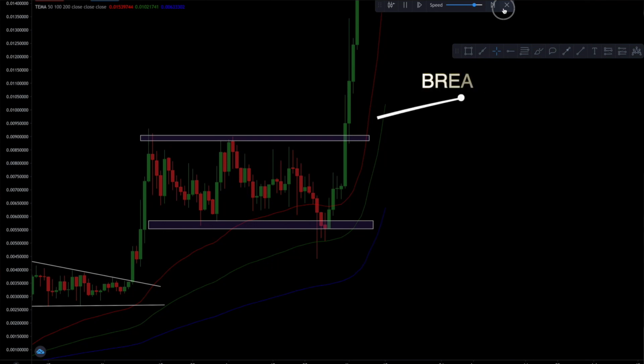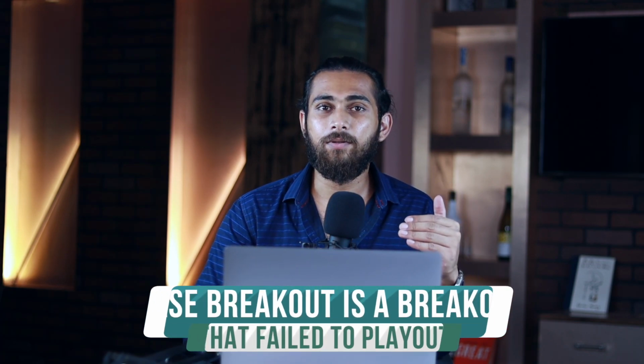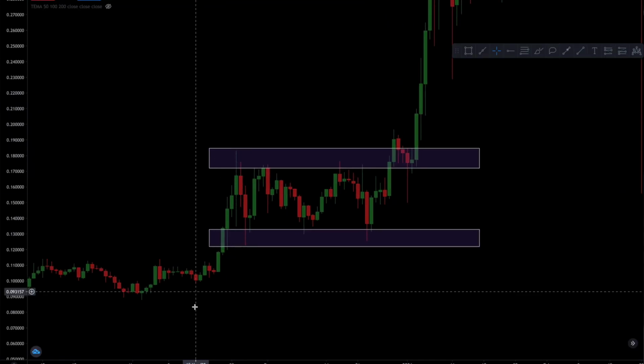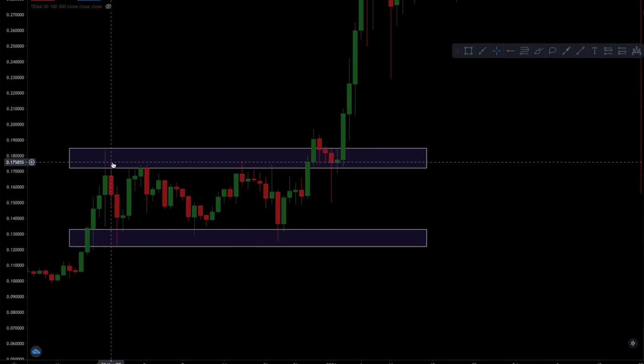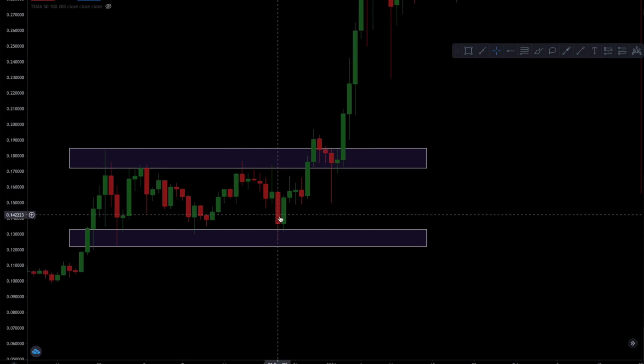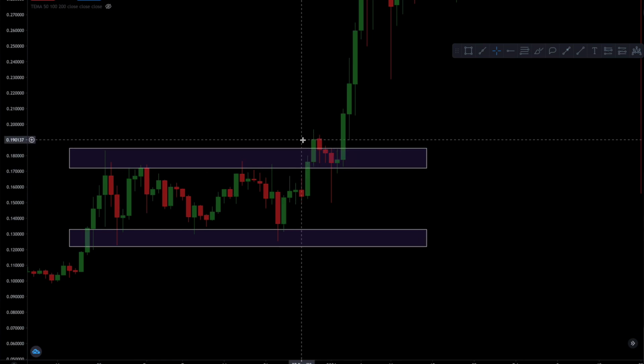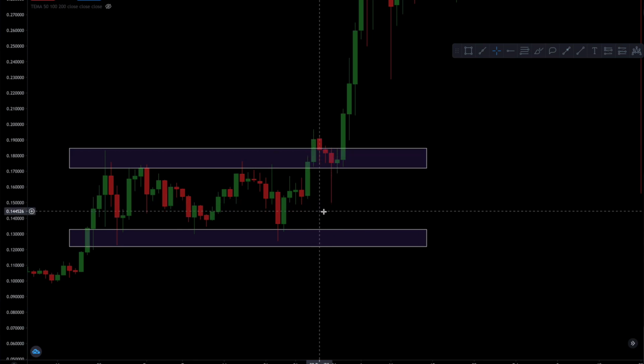Now, a false breakout, yes, you guessed it right, is a breakout that failed to play out. For instance, consider that a bullish flag pattern is formed and the price is facing resistance from a particular price level. Now the price finally moves above the resistance, maybe spends some time outside the pattern, but then it falls back right into the flag.